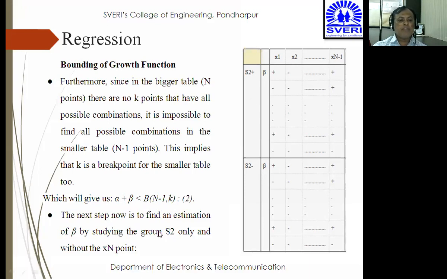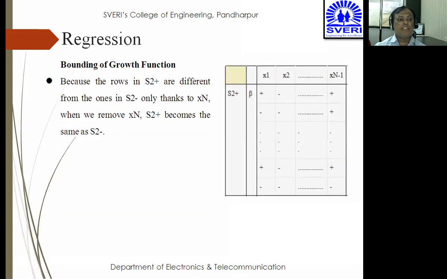The next step now is to find an estimation of beta by studying the group S2 only, without x of n points. This is how we can define the bounding of the growth function.